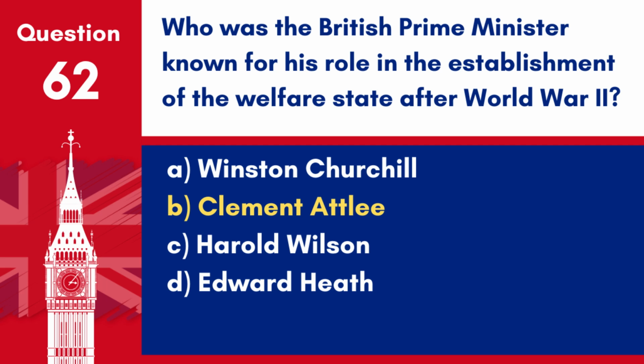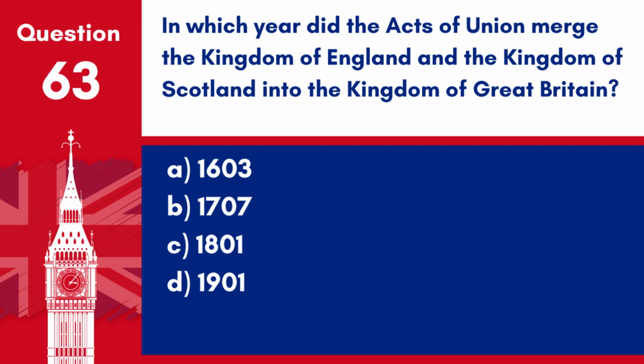Question 63. In which year did the Acts of Union merge the Kingdom of England and the Kingdom of Scotland into the Kingdom of Great Britain? A. 1603. B. 1707. C. 1801. D. 1901. Answer: B. 1707. The Acts of Union in 1707 merged the Kingdom of England and the Kingdom of Scotland into the Kingdom of Great Britain.